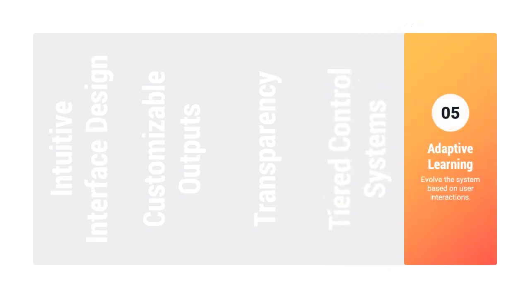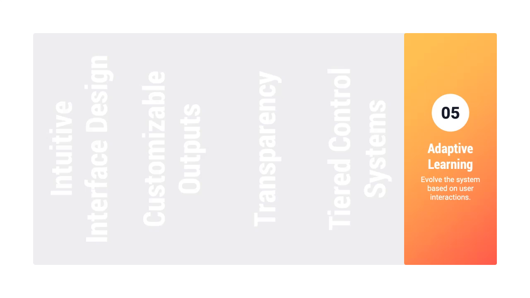Lastly, focus on adaptive learning. Design your system to evolve based on user interactions. This could involve personalizing outputs based on a user's past choices or refining the model using aggregate user feedback. The key is to provide meaningful ways for users to guide the AI while also leveraging these interactions to enhance the system's capabilities over time.